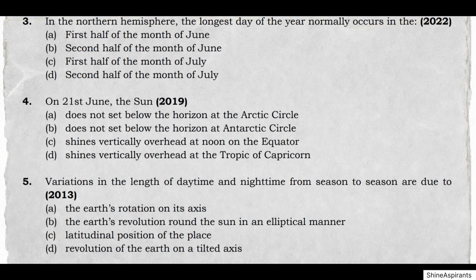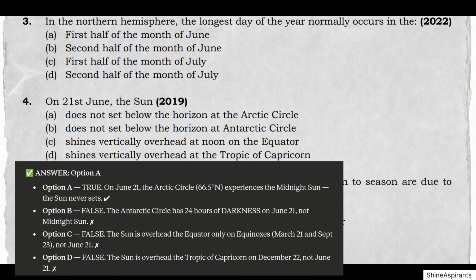Question 9, UPSC Prelims 2019. On 21st June, the sun. Option A, does not set below the horizon at the Arctic Circle. Option B, does not set below the horizon at the Antarctic Circle. Option C, shines vertically overhead at noon on the equator. Option D, shines vertically overhead at the Tropic of Capricorn. Answer, Option A.